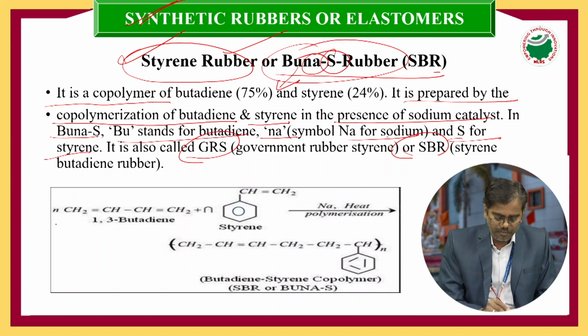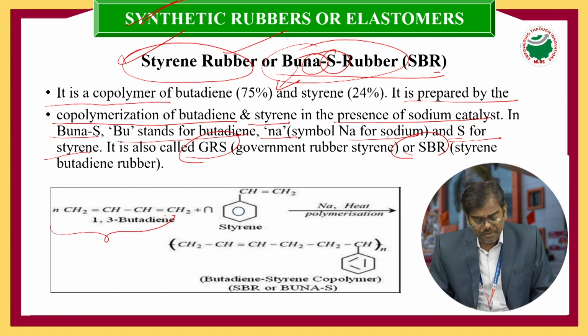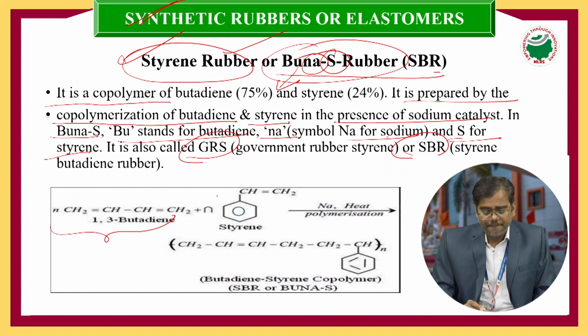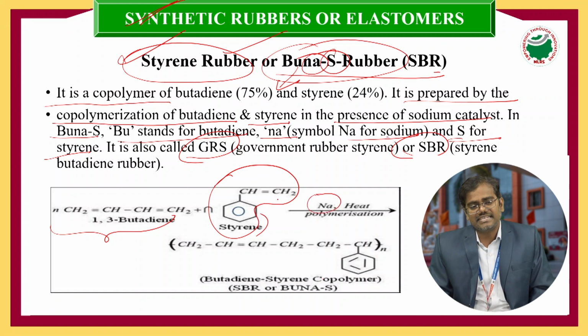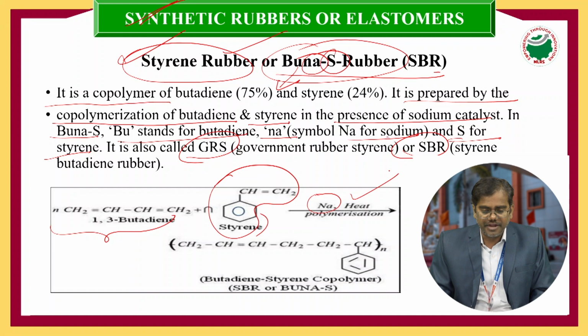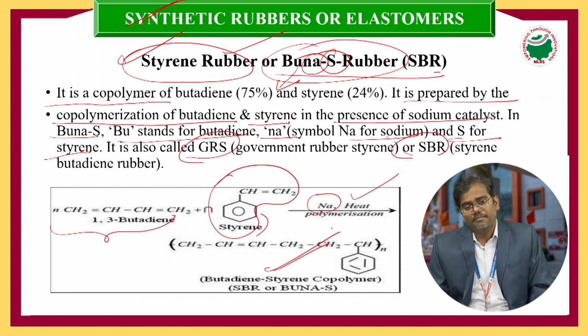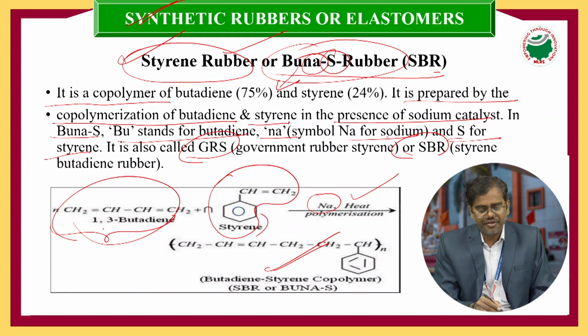So the first monomer is 1,3-butadiene, and the second one is styrene, which is also called vinyl benzene. Here sodium acts as a catalyst in the presence of temperature and pressure, through copolymerization, and it leads to the formation of Buna-S rubber. The unsaturation, the double bond, is converted into a single bond. Just remember that blindly.